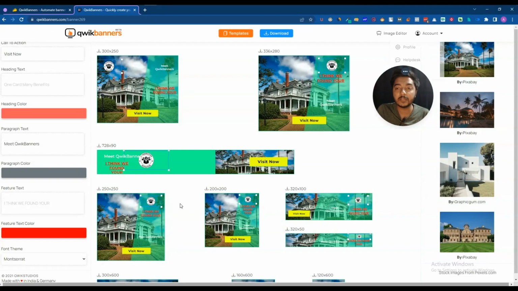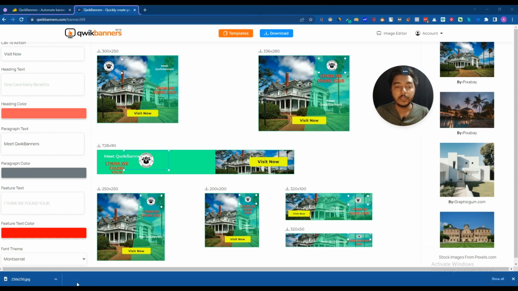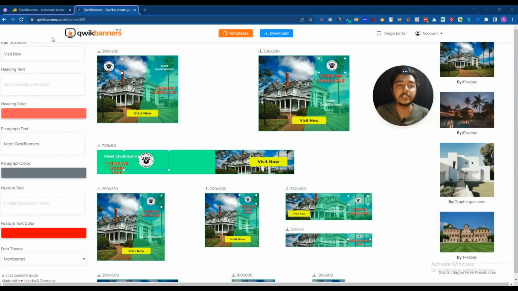And after changing everything, after editing everything, if you want to download it, what you have to do, just click here on this download option, and then it will be downloaded. See, guys, the download has been done. Now if I open it, see, here is the image. So here is the image, guys. I hope you get the idea, guys. Very simple tool, very easy to use tool.